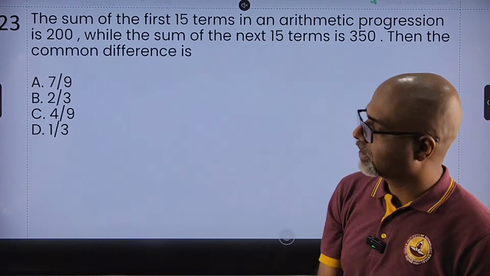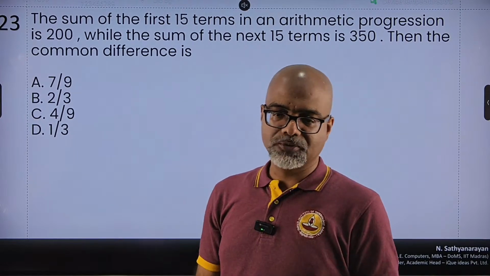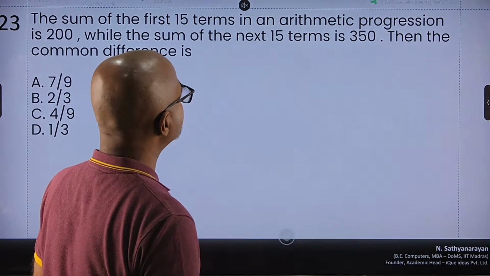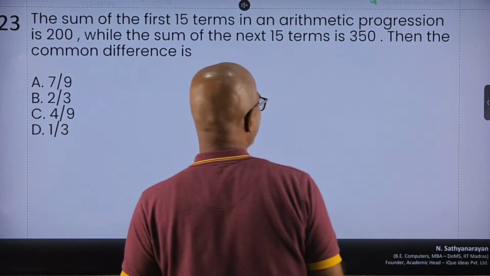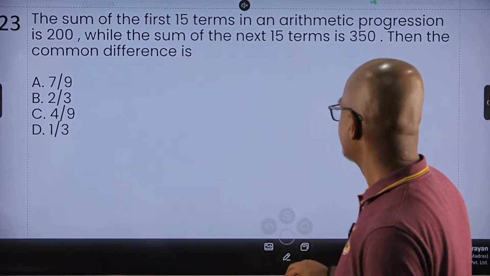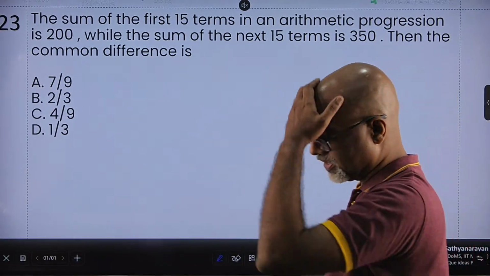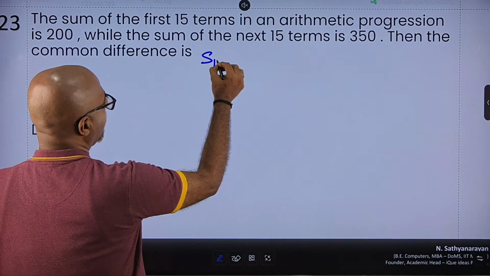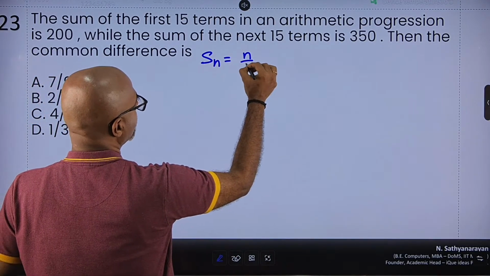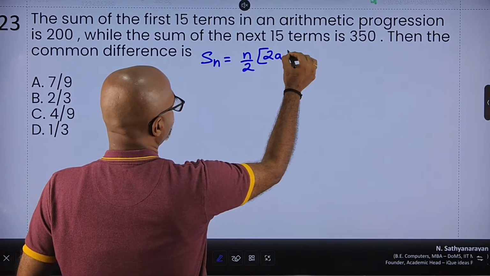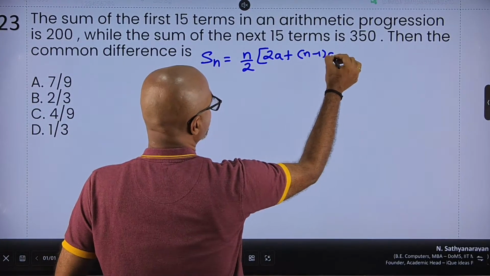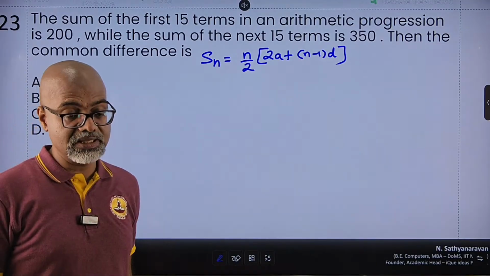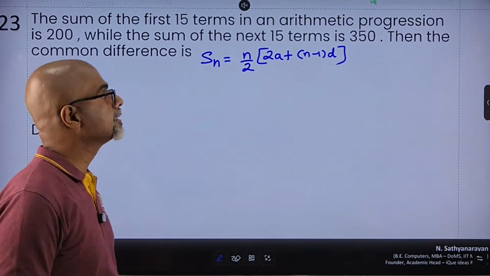All right. This is absolutely easy. The sum of the first 15 terms in an AP is 200. Sum of the next 15 terms in the AP is 350. Then the common difference is what? So the sum of n terms of an AP is n upon 2 into 2a plus n minus 1 into d, where n is the number of terms, a is the first term, d is the common difference.